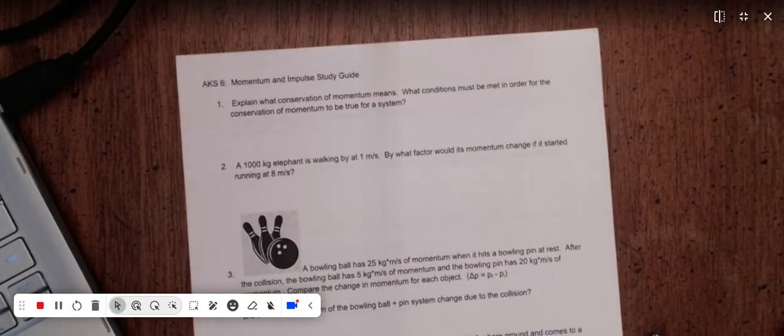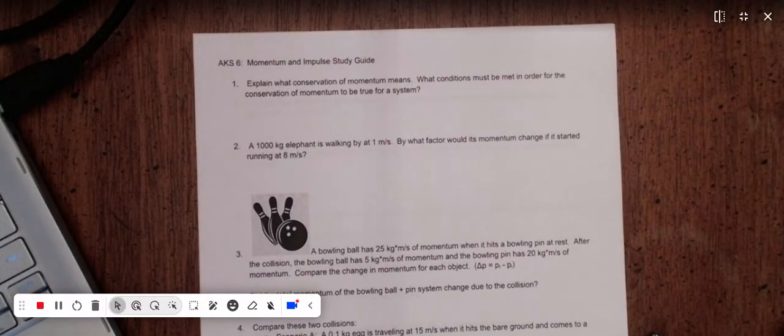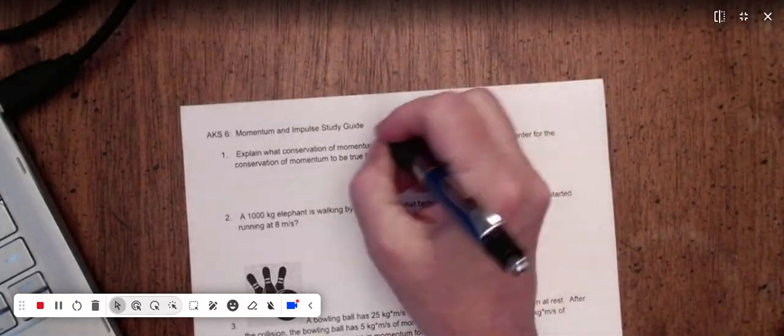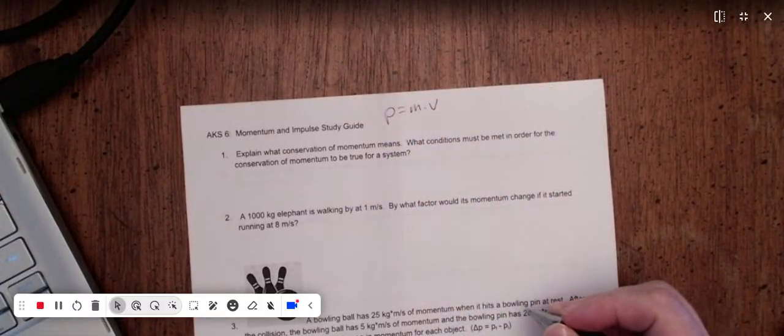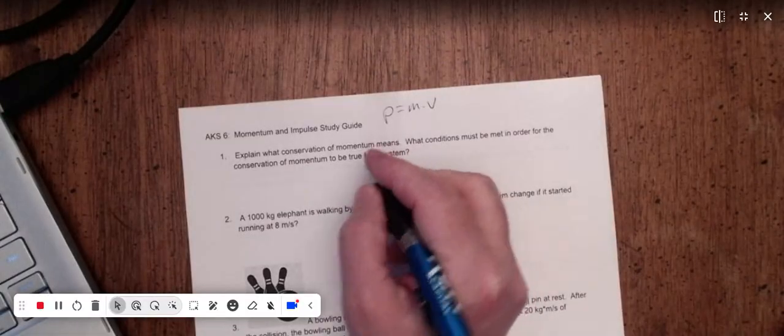Okay, Momentum and Impulse Study Guide, our last unit test of the semester. So what is conservation of momentum? Momentum, let's write it up here. Momentum is mass times velocity for an object. And momentum is like energy and matter. It is a conserved quantity, so that means that